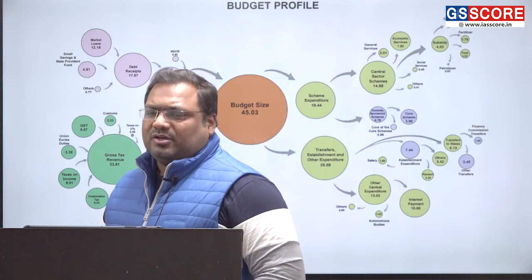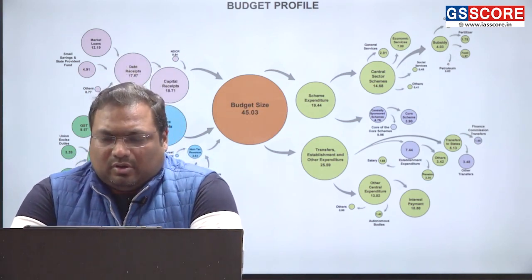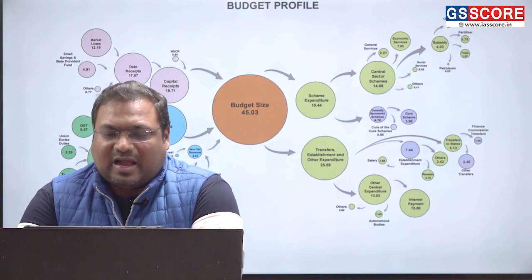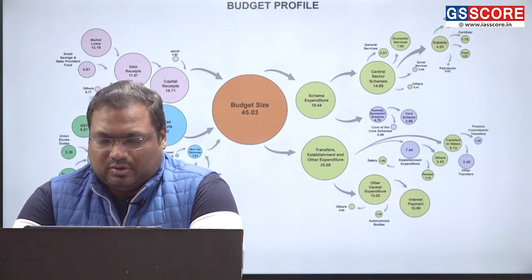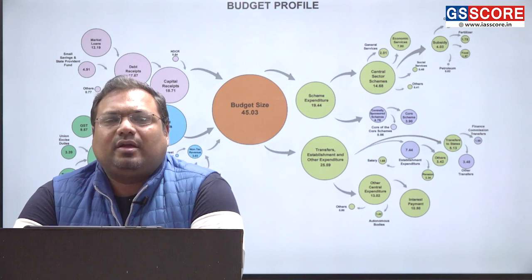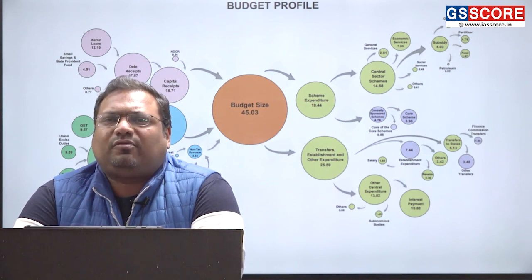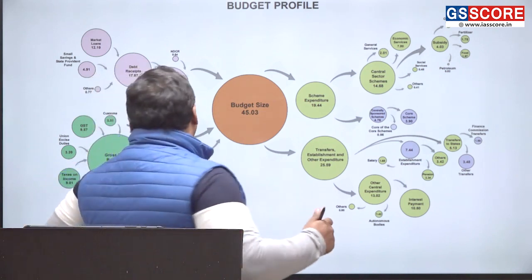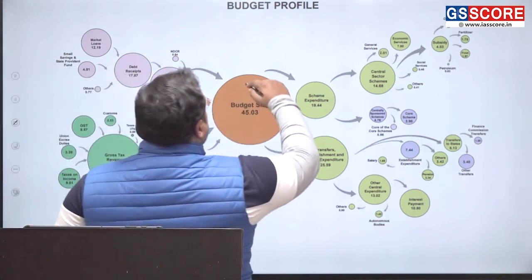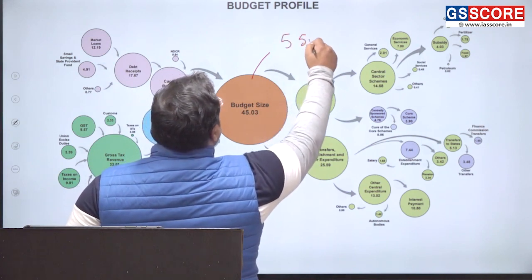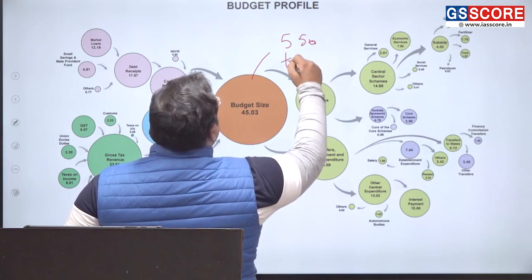So first of all, let us look at this budget profile. If we look at the size of our budget, this is about 45.03 lakh crore. Okay, all the numbers here are in lakhs of crore. And if we have to understand it in dollar terms, then the size of the budget is roughly $550 billion.